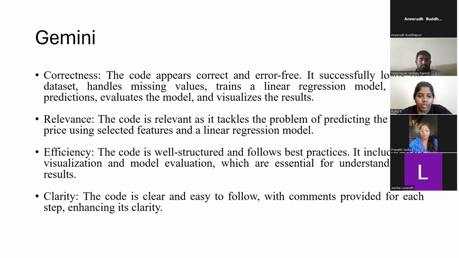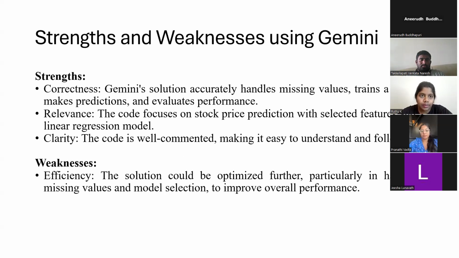On clarity, the code is clear and easy to follow, with comments provided for each step, enhancing its clarity. For the last method the comments were not included, but for this method the comments were included. So now the strengths and weaknesses of using Gemini. Strengths: correctness, relevance, and clarity. The data loading is clear, the maintenance is clear, and the accuracy of the model is high. We can consider all of these as strengths of the model.